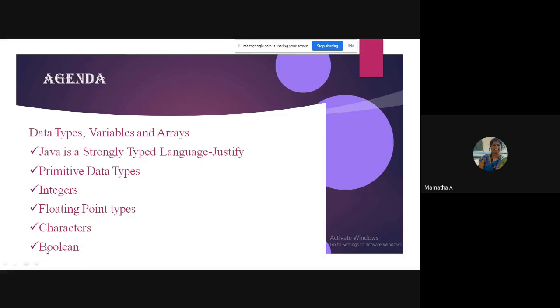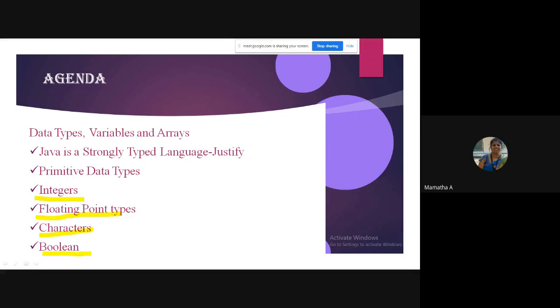These are the four main data types used in any programming language.